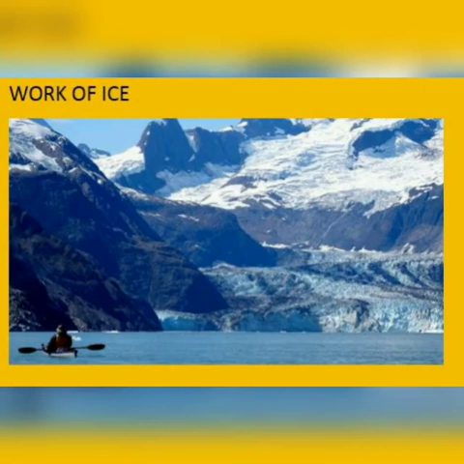Now coming on to the topic work of ice or glaciers. Glaciers are slow-moving rivers of ice. They consist of huge masses of ice blocks spread over several kilometers. Glaciers move at such a slow pace that their movements are hardly noticeable.